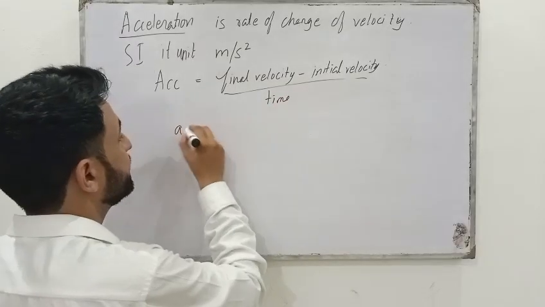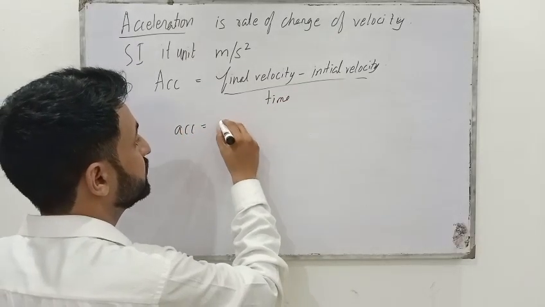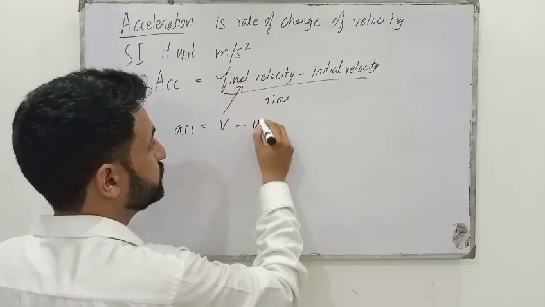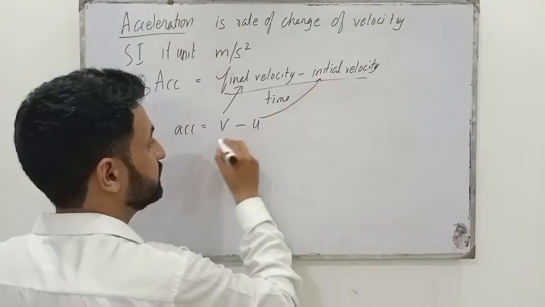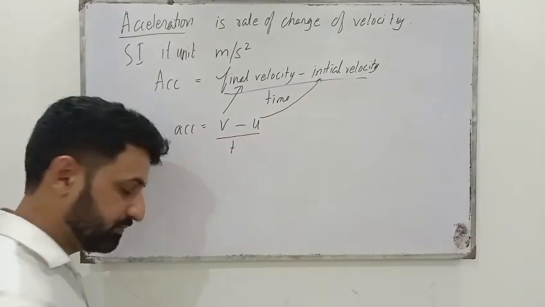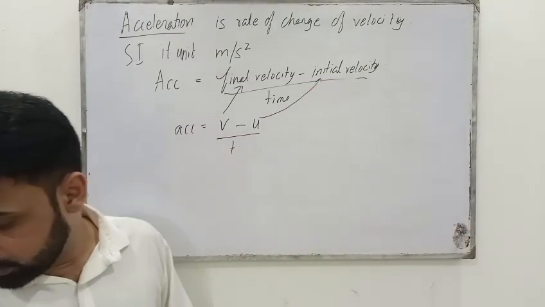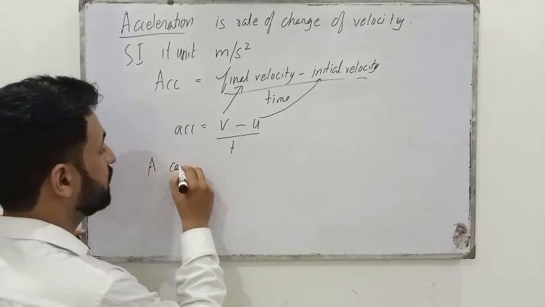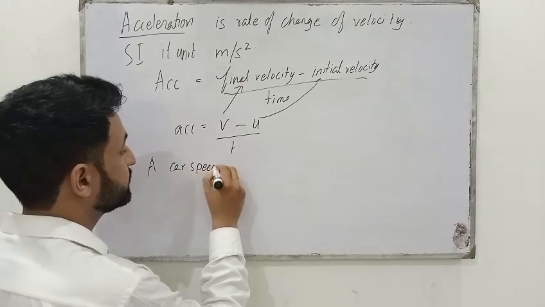I will write the full formula. Or we can write acceleration is equal to v, which represents final velocity, minus u, which represents initial velocity, divided by time, t.